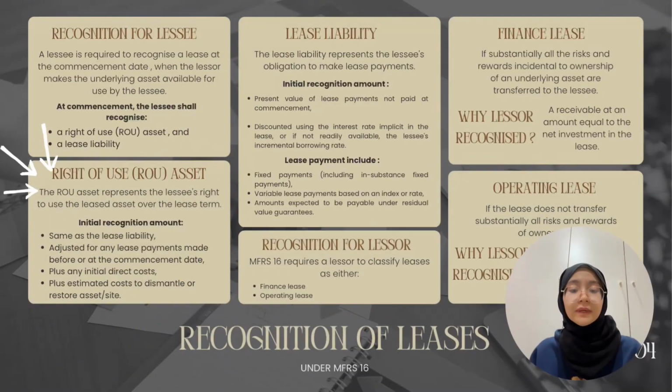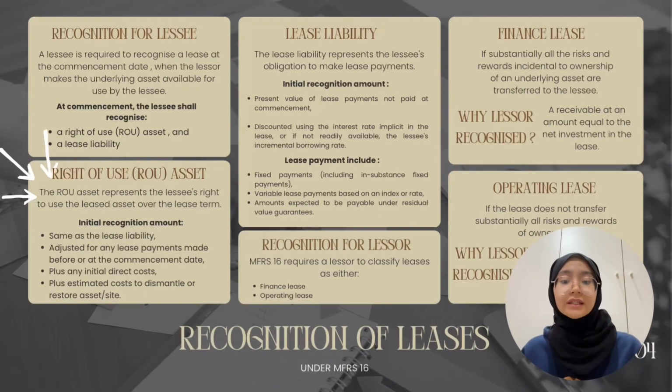The right-of-use asset represents the lessee's right to use the leased asset throughout the lease term. So, the initial recognition amount of the right-of-use asset includes: the first one is the same amount as the lease liability. Second is adjustment for any lease payment made at or before commencement. Third is any initial direct cost incurred by the lessee, and the last one is the estimated cost to dismantle, remove and restore the asset or site at the end of the lease.